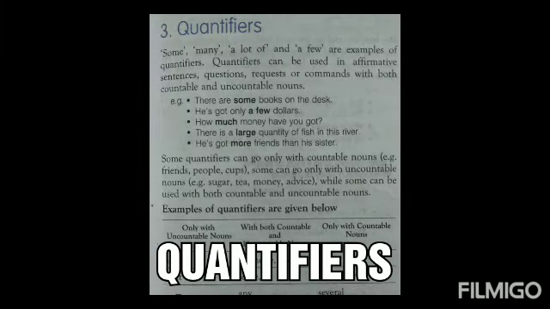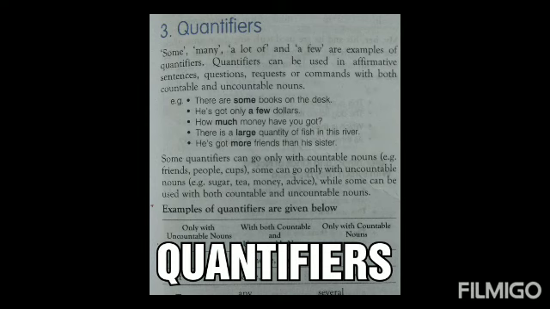Words like some, many, a lot of, a few, a little, the little, etc. are known as quantifiers.